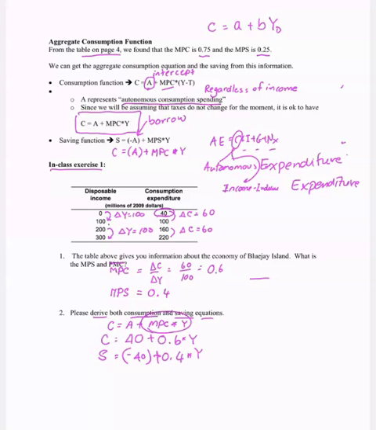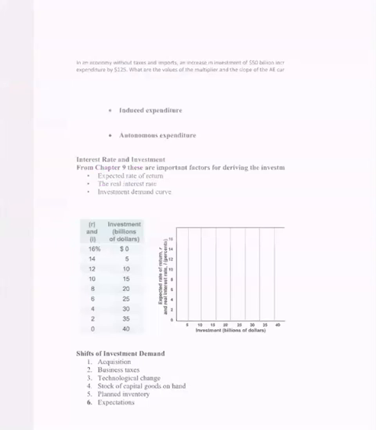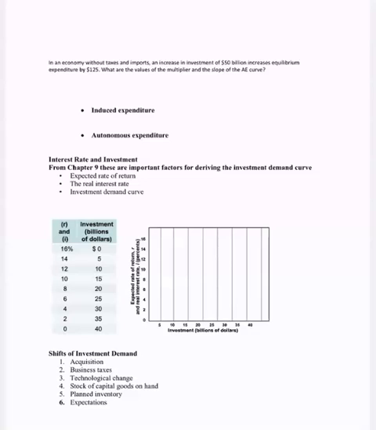Induced expenditure depends on the level of income, right? It depends on income. But autonomous expenditure is independent of income. In this case, the income is the GDP.